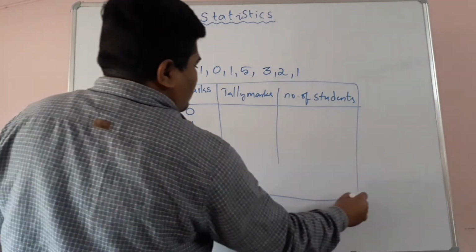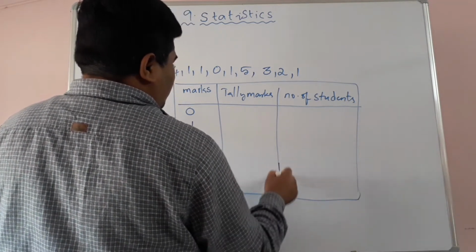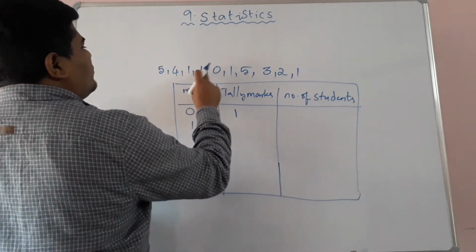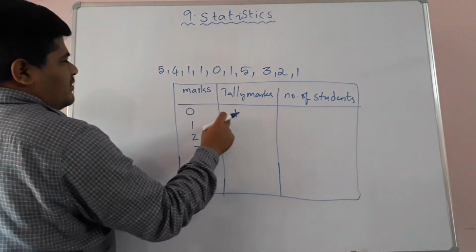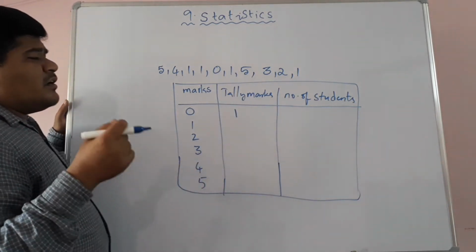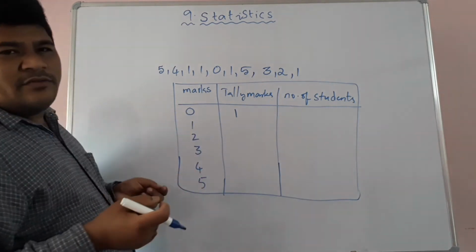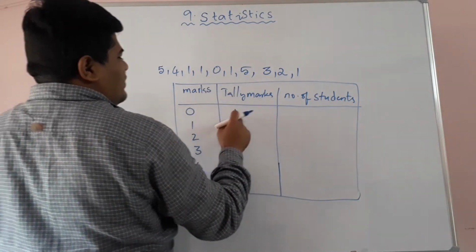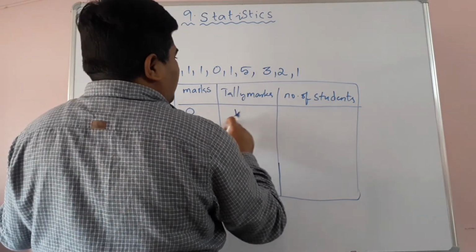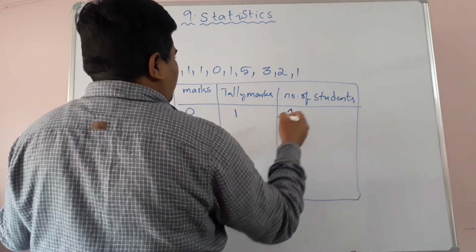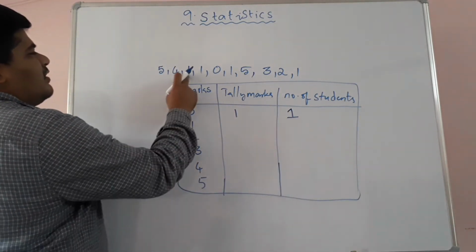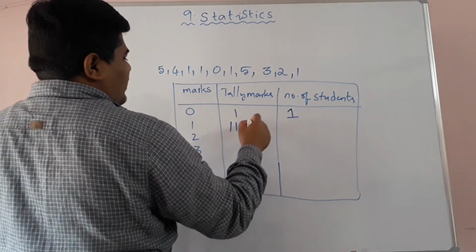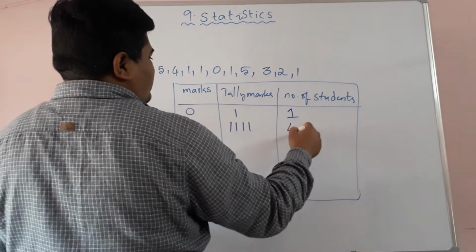Now how many students got 0 marks? 1 student. How many students got 1 mark? 1, 2, 3, 4. Here in tally marks, tally marks are the symbols used to calculate the frequency. One student got 0 marks, so we use this symbol, called a tally mark. For 1 mark you have to take 4 lines, meaning 4 students got 1 mark.